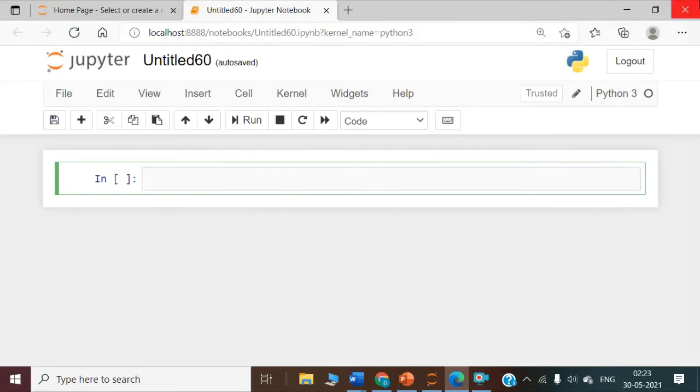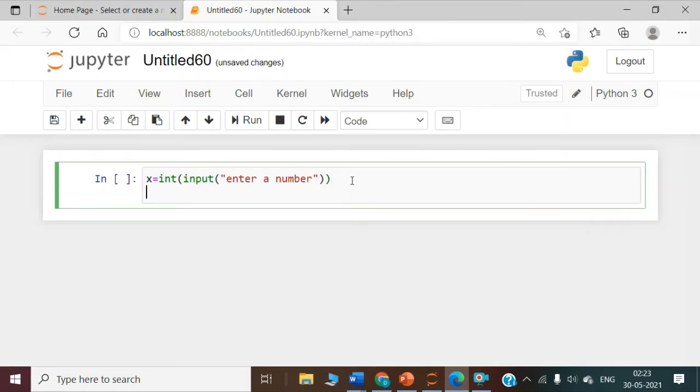I am going to write a very simple first program of if to check whether the given number is a positive number or a negative number. So let's take a number from the user. x is equal to int(input). I'm using the input function because I want the user to enter a number. Enter a number. Reading this message, the user will enter a number and that number will be saved in variable x.